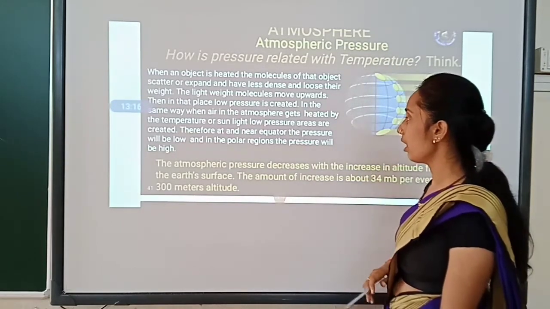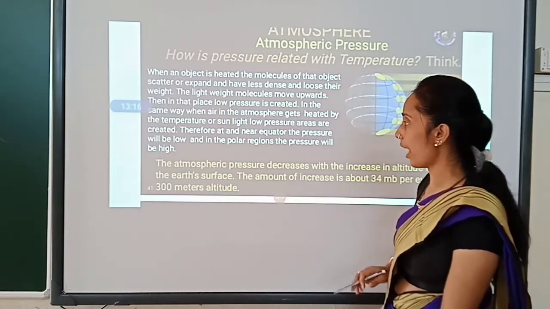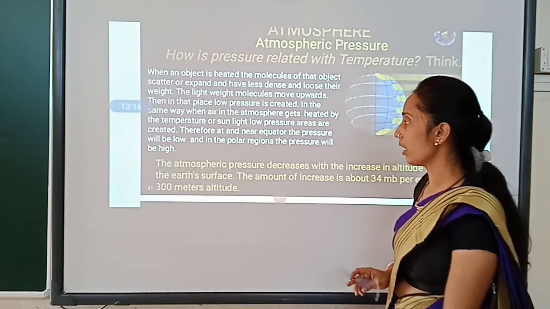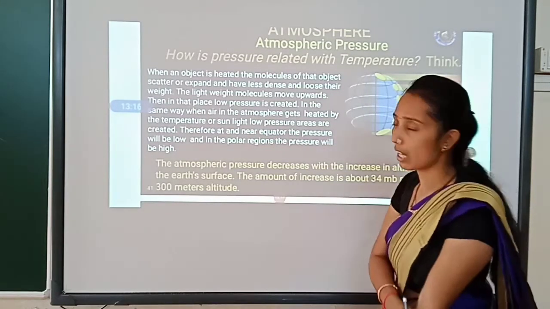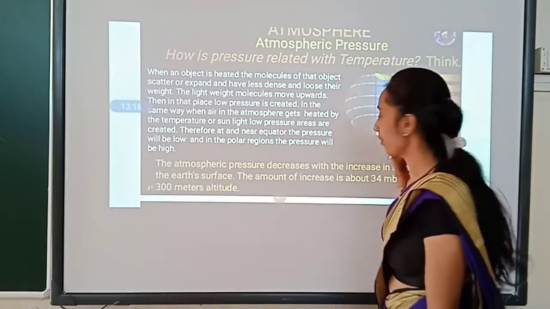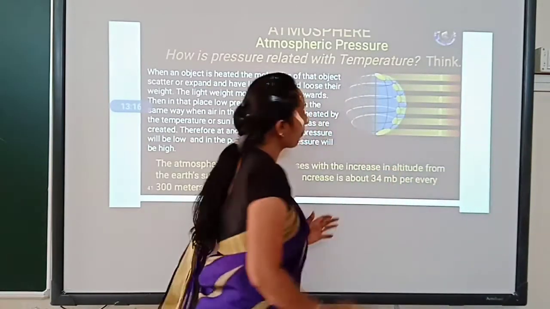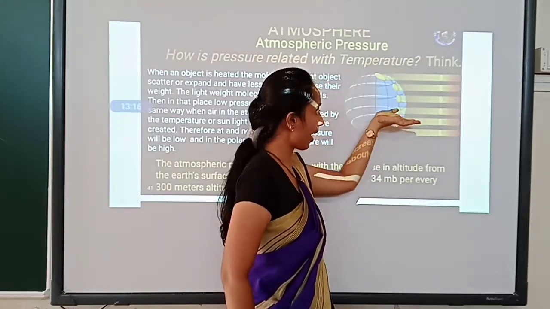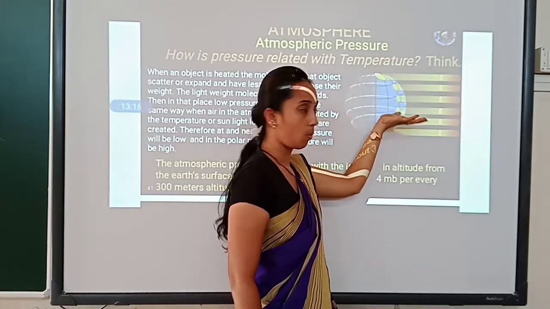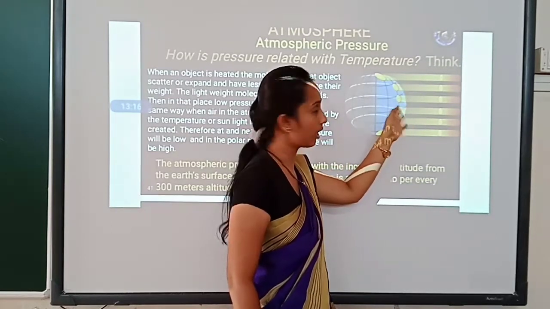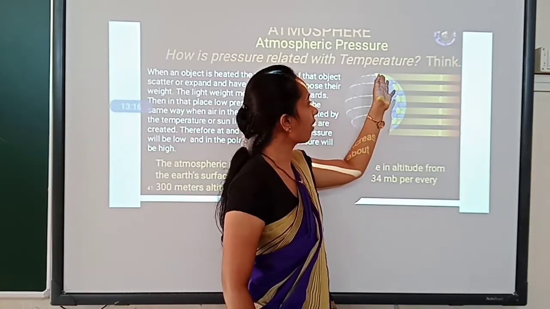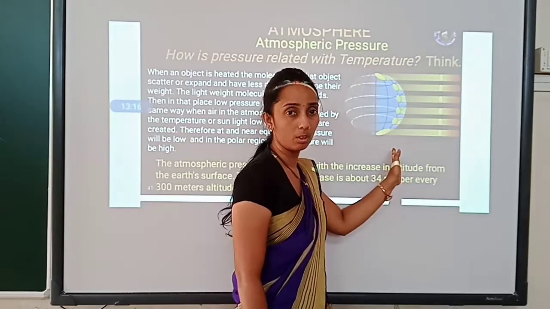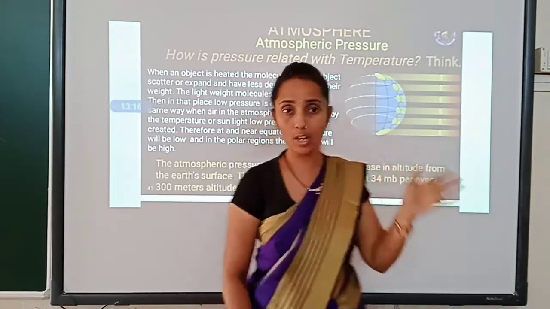Therefore, near the equator the pressure will be low, and in the polar region the pressure will be very high. It is the same here also. When the earth receives the sunrays directly, whatever molecules are present on the earth will reach up, and whatever molecules are on the top will come down. Okay, so that is called air pressure.